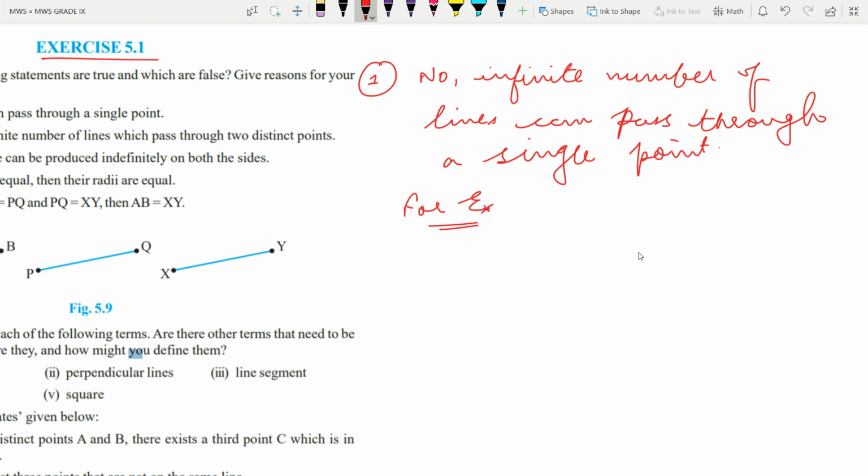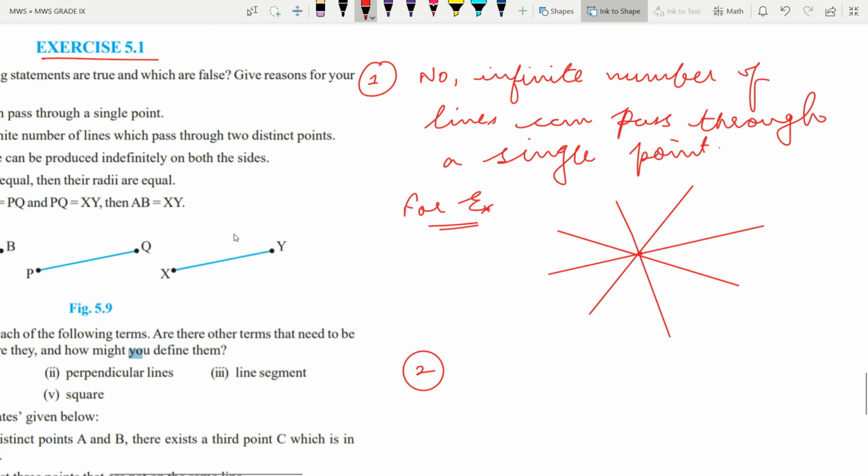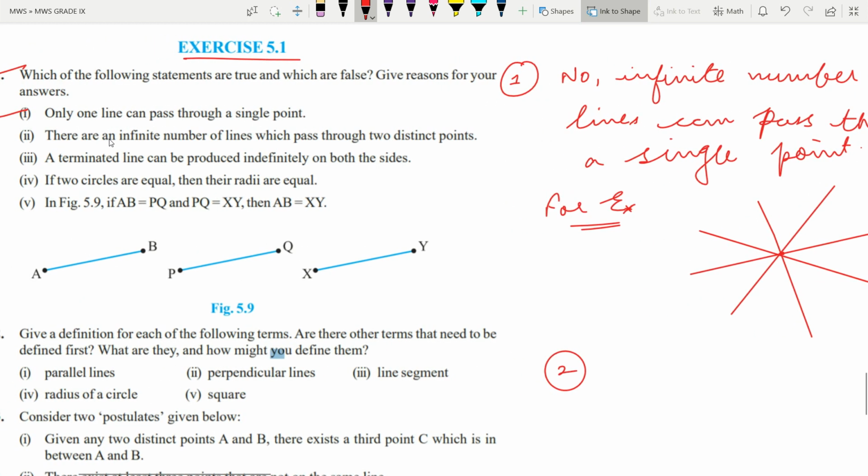So just mark one point and draw lines passing through this point. Okay, so many lines we can draw passing from this point. So this is the only reason. Next, so this is proved. Now second: there are an infinite number of lines which can pass through two distinct